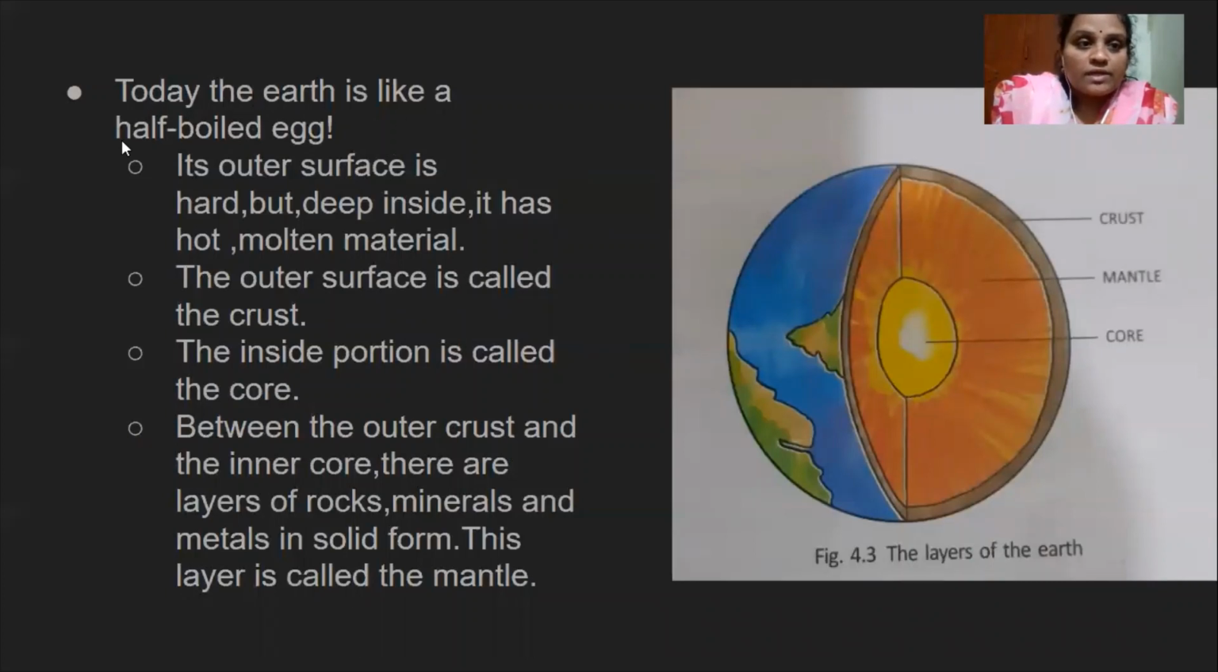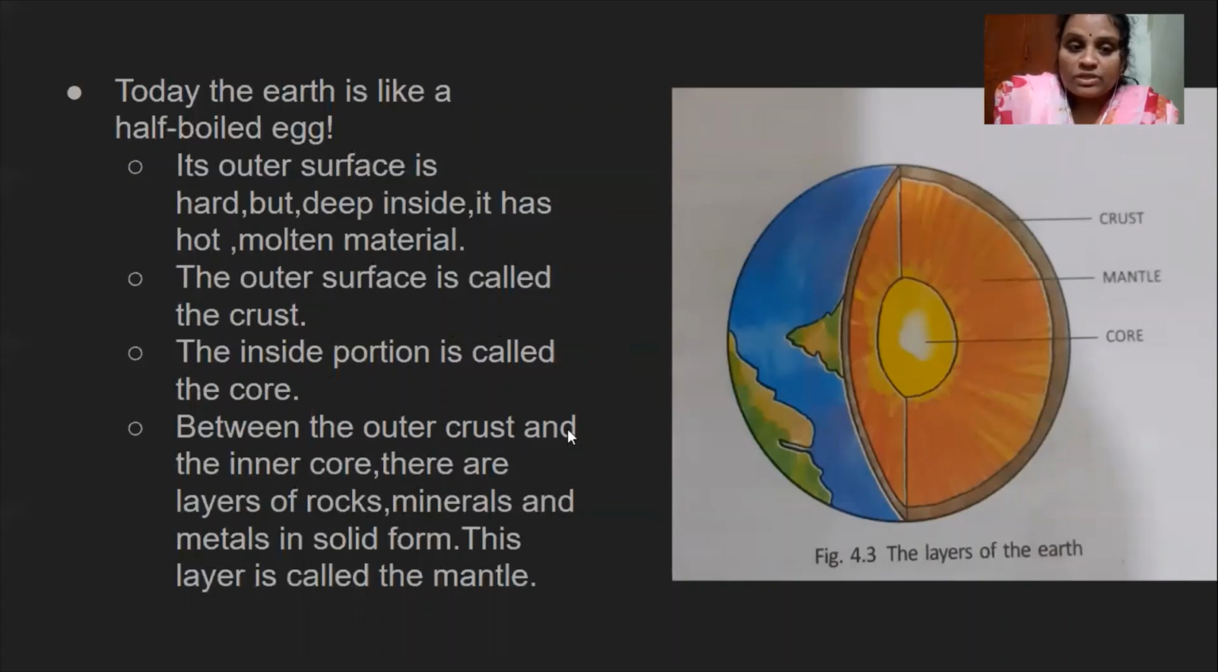Today the Earth is like a half-boiled egg. Its outer surface is hard, but deep inside it has hot molten material. If you compare our Earth with a half-boiled egg, the outer hard white shell is the crust, and the outer surface is called the crust. The inside portion is called the core. Inside the egg we have a yellow portion, right? That yellow portion is nothing but the core.